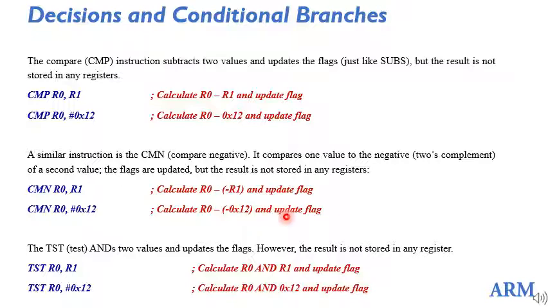Then you have the test instruction. This is actually not going to subtract, but it performs an AND operation. So TST R0, R1 means it is going to find the bitwise AND of R0 and R1, and again here also you will not find the result anywhere, but only the status flags will be updated based on the result. Here also I can have the second operand as an immediate value. It forms the bitwise AND of the first and the second operands and updates the flags accordingly.